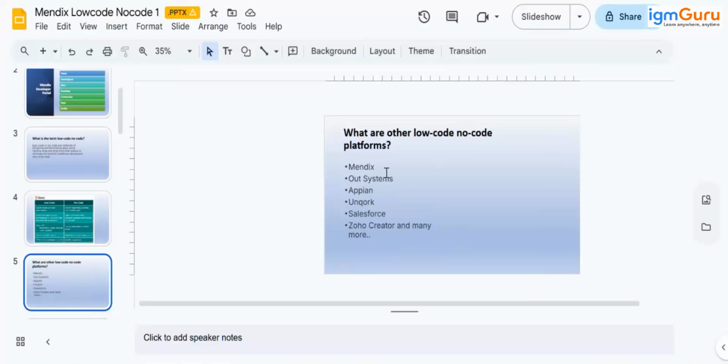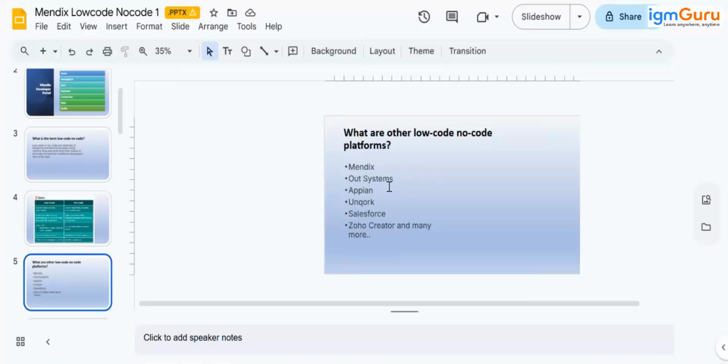Then going to the next one. There are different low code platforms apart from Mendix. Currently Mendix is leading the market and it is rapidly growing. Five years ago we had just 10,000 people in Mendix and now the community is more than 1 lakh. Not just the community, but companies are adopting Mendix very fast, and it has proved the technology and capabilities.